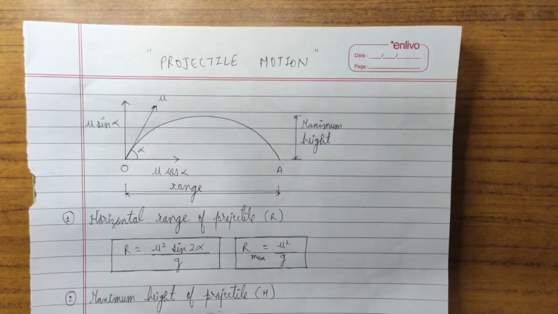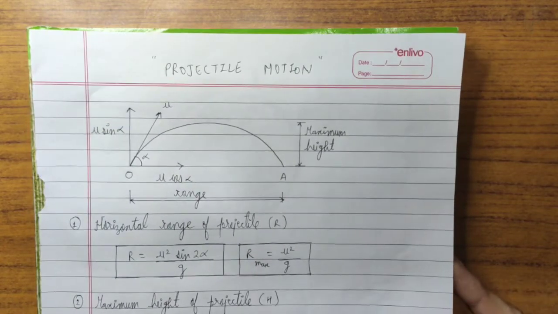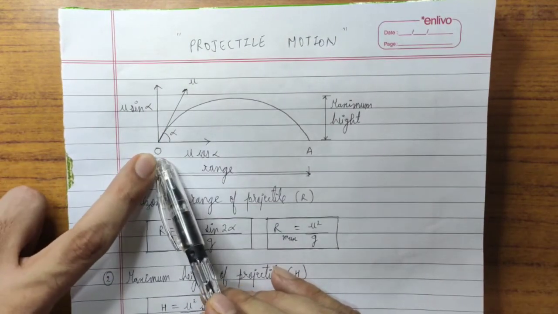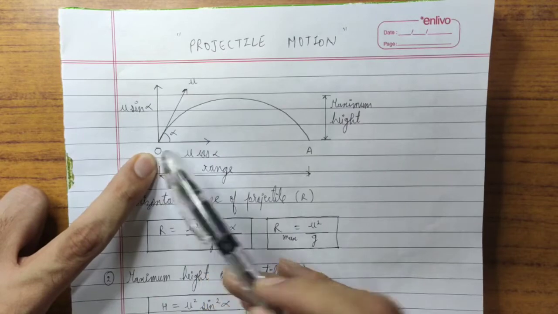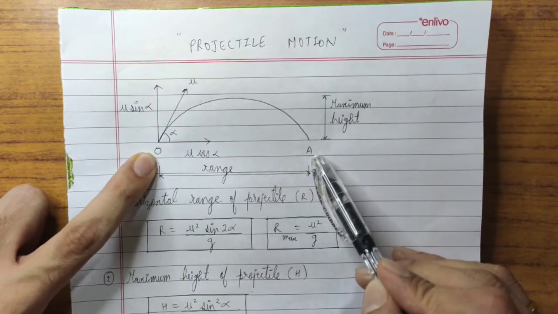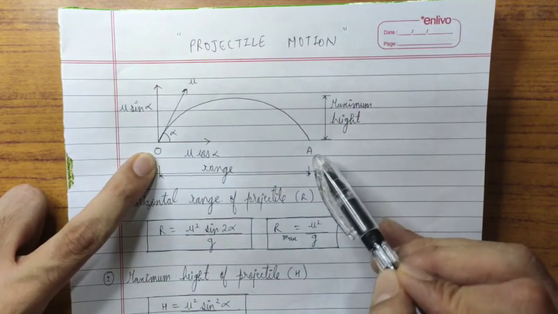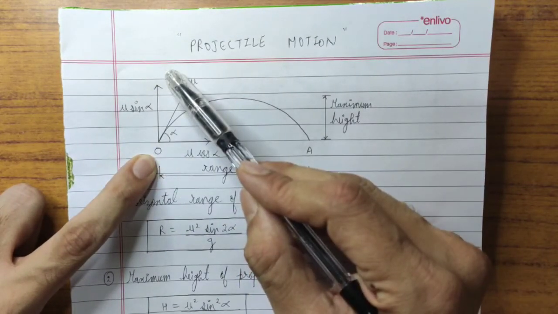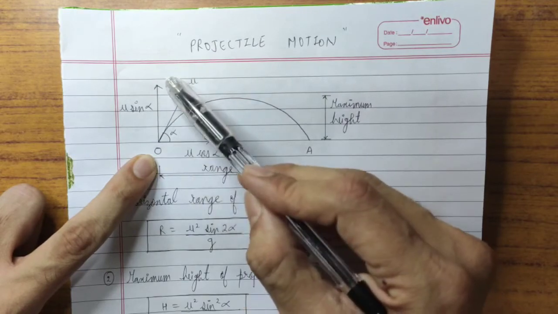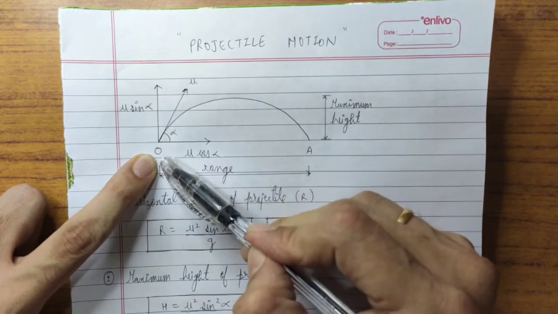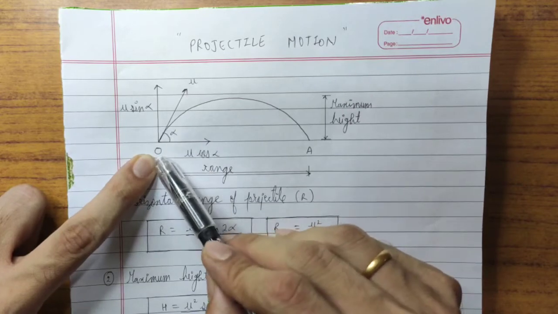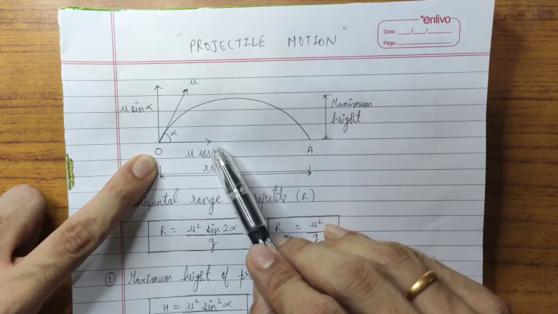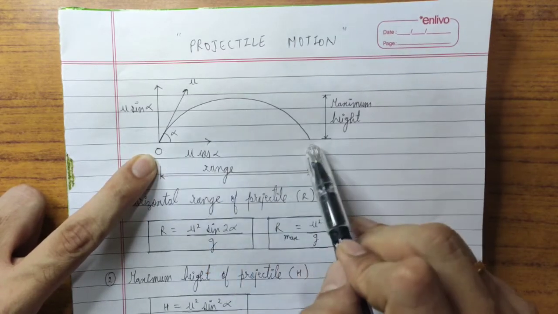So see, if we use that example in diagrammatic form, suppose that the fielder is standing at this position O, and the wicket keeper is standing at position A. Now if this fielder wants to throw this ball towards the wicket keeper, will he throw it in a vertically upward direction? No. Why? If he throws the ball vertically upward, that ball will come vertically downward at that position itself, right? Now will that fielder throw the ball in a horizontal direction, exactly parallel to the x-axis? No. Why? Because it will not reach up to that position.